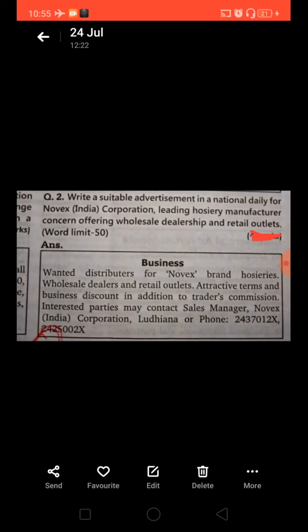So let me tell you, dear students, this question doesn't come in the board exam very often. Basically our main focus should be on lost and found, missing, and situation vacant and situation wanted. So this is just to give you an idea, but otherwise in the board exam this sort of question does not come, at least for business proposals.